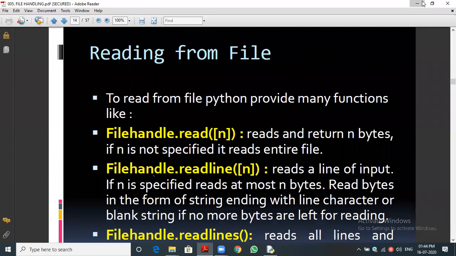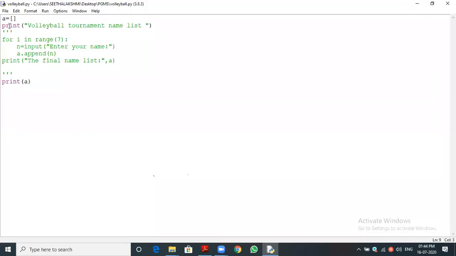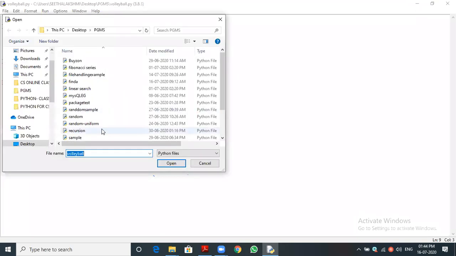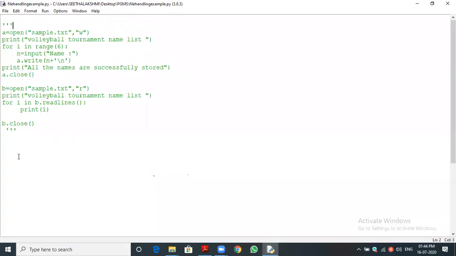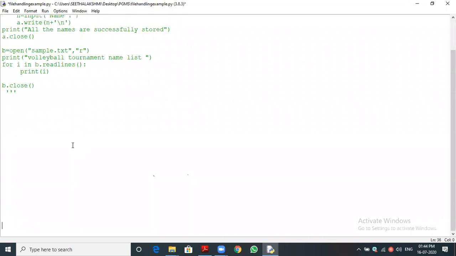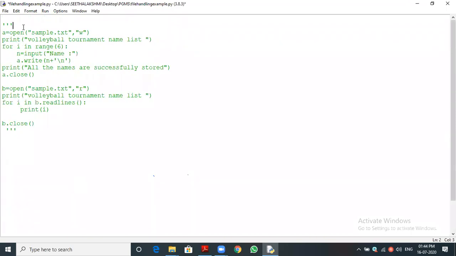Okay, let me show one example program. I'm already opening your own file. Just a minute. Now the same concept. I'm deleting this one, it's not needed. Now with the same sample.txt file, write mode, I'm opening it. You can see the second line, in the volleyball tournament. First, one minute, I will just modify it.